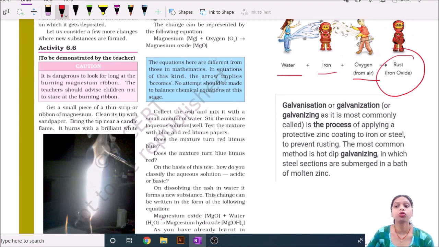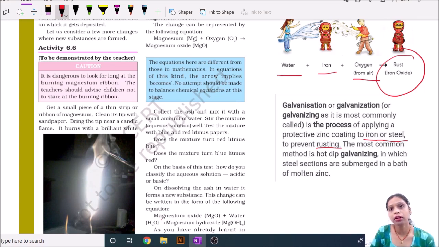It is also a process of rusting. And galvanization is a process of applying a protective zinc coating to iron or steel and it prevents rusting. These are the processes by which we prevent rusting.